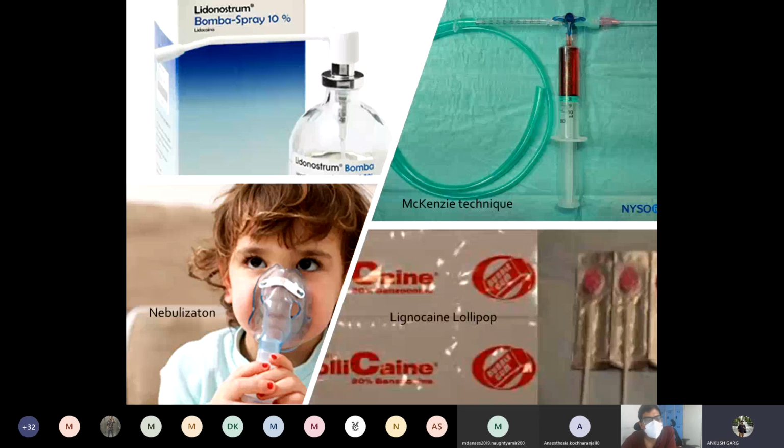Other than that, we can nebulize the patient for 30 minutes with 5 ml of 4% lignocaine. We have topical sprays of local anesthesia, and we have the lignocaine lollipop, which is not used nowadays. Nebulization is the most preferred and the most effective technique. Apart from that, we have a spray as you go technique, which will be discussed later.